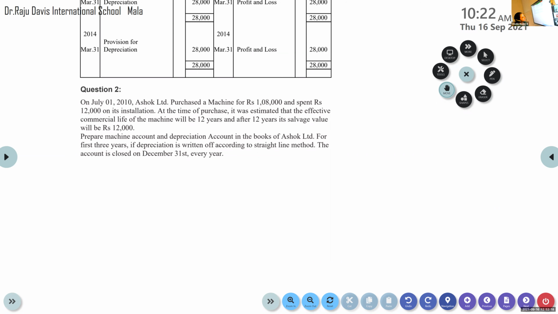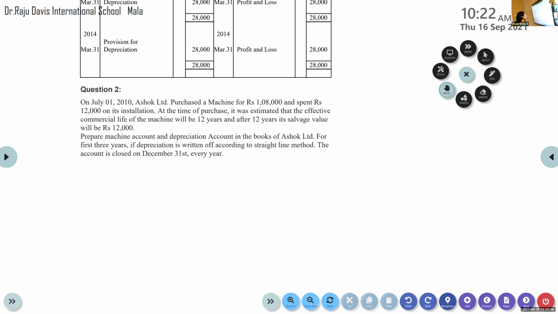Everything clear? So the showroom price is 1,08,000, installation 12,000. Then it is expected to function for a period of 12 years. And after 12 years, the salvage value means the scrap value. Salvage value is another name for scrap value.